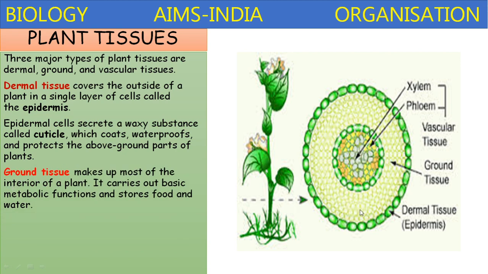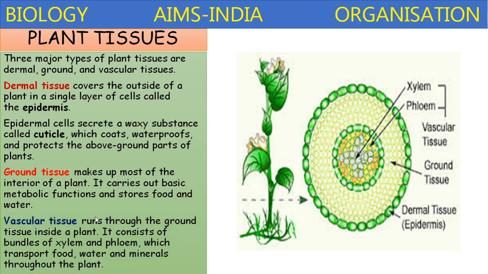Ground tissue. Ground tissue makes up most of the interior of a plant and it carries out basic metabolic functions and stores food and water. Vascular tissue. The vascular tissue runs through the ground tissue inside a plant. It consists of bundles of xylem and phloem, which transport food, water and minerals throughout the plant. So, xylem transports water and mineral salts, phloem transports food. These are the three major tissues in the plant.